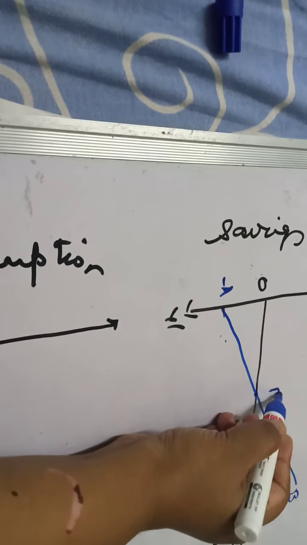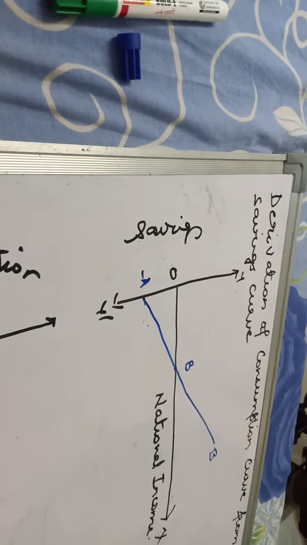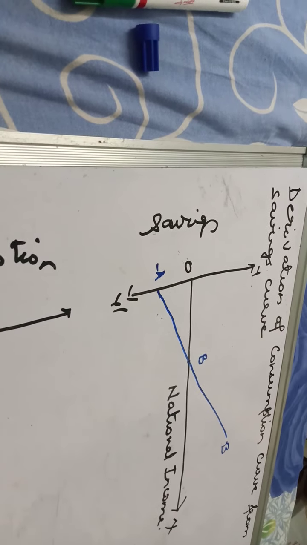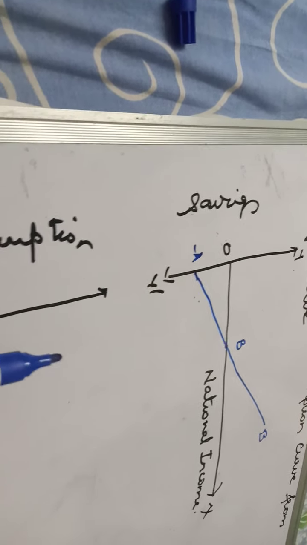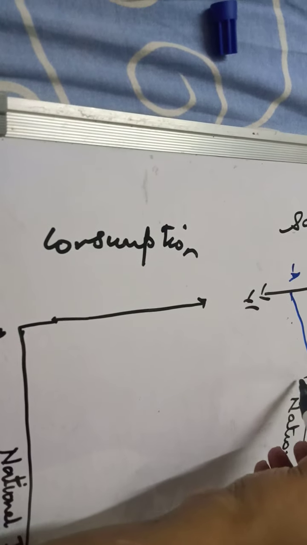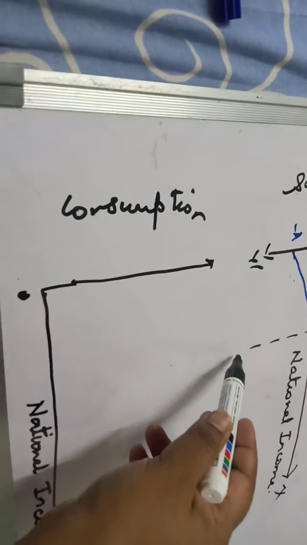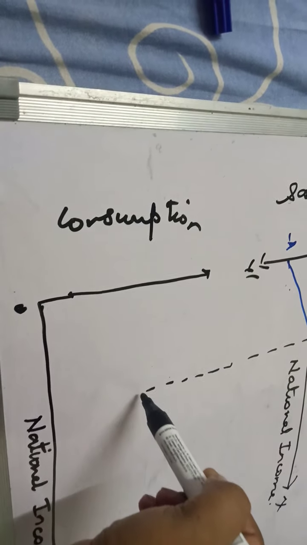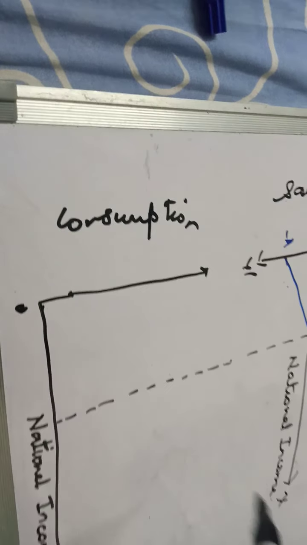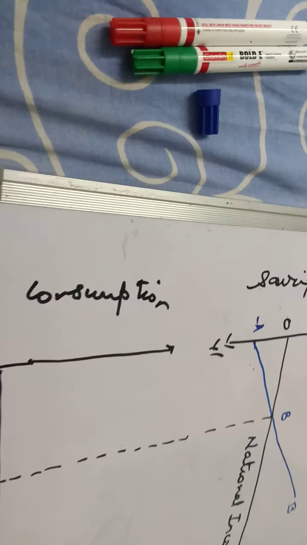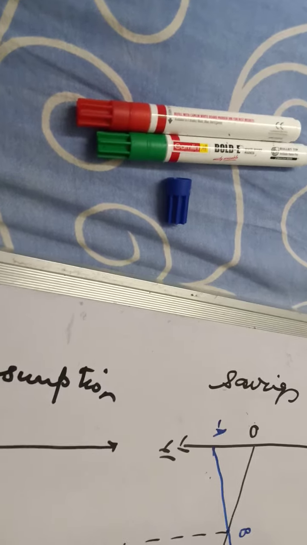Point B, the break-even point, is when saving is equal to 0. When saving is equal to 0, the consumption will be equal to income. So we're going to make a perpendicular to the second diagram. Okay, we're going to make a 45-degree line.